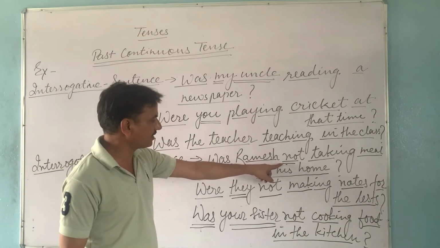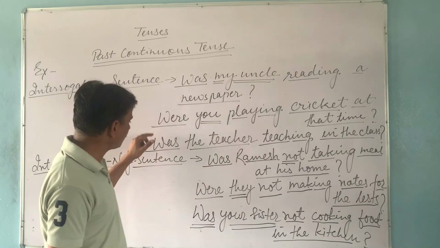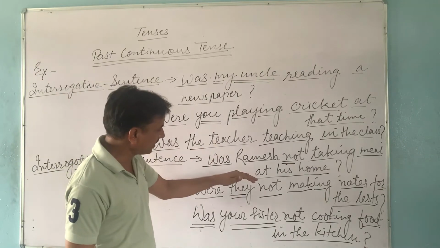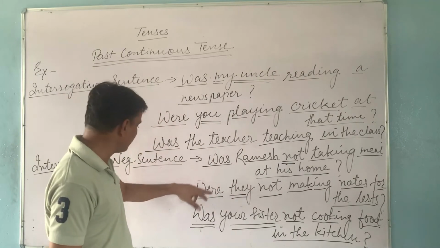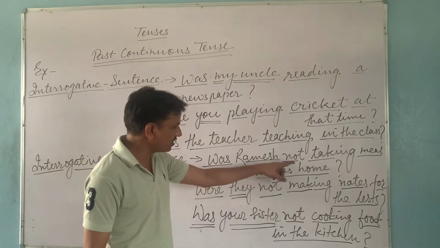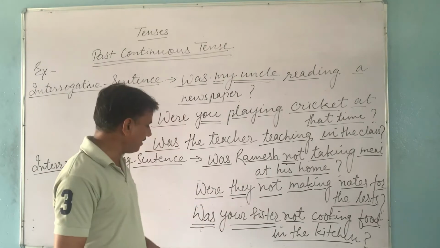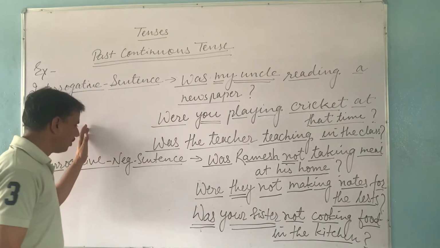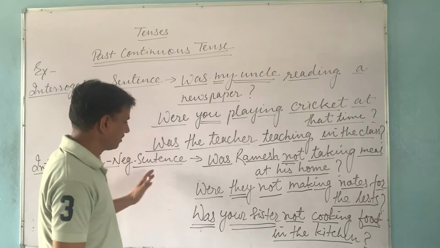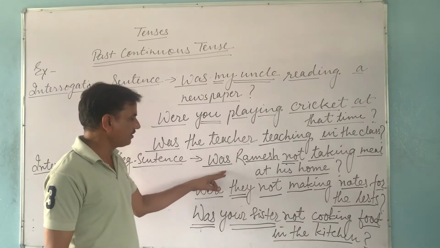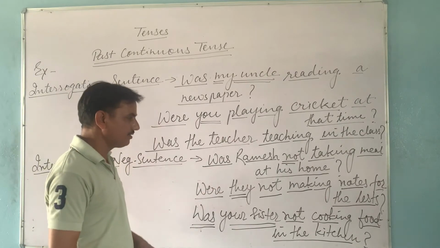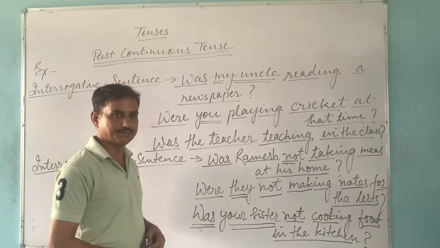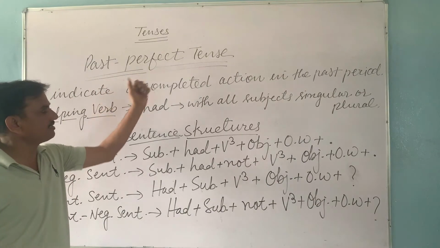In an interrogative sentence, we just use was or were, and in an interrogative negative sentence we use was or were in the starting, and not is used after the subject. When we use both kinds of sentences together, the use of not and the use of was or were are done together. Thank you.